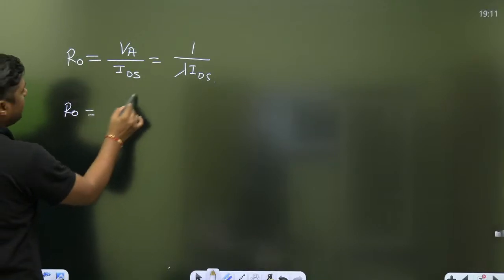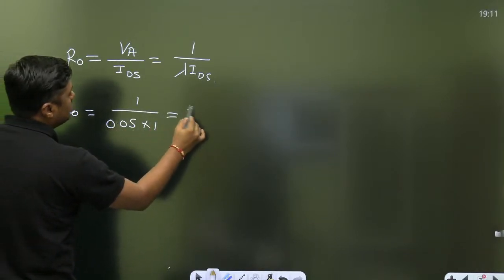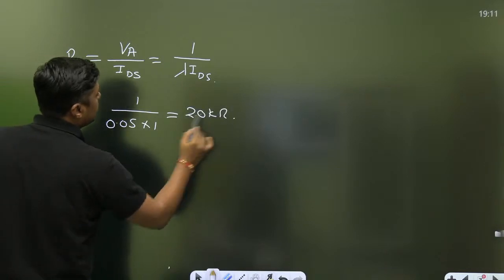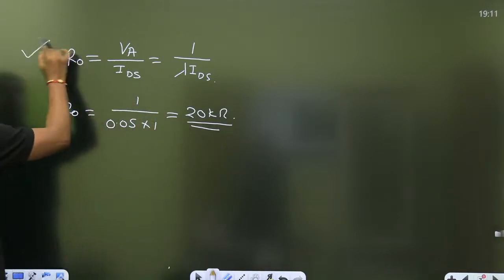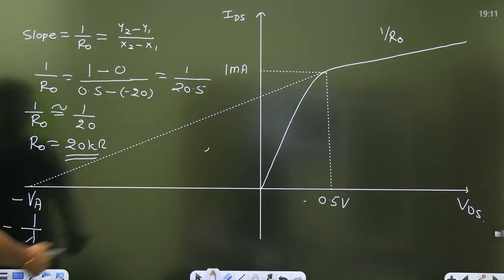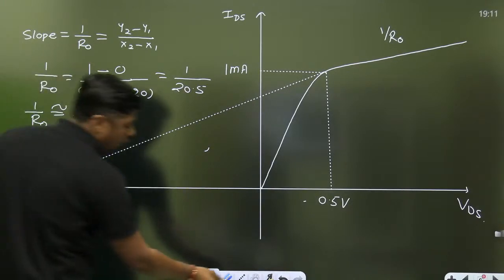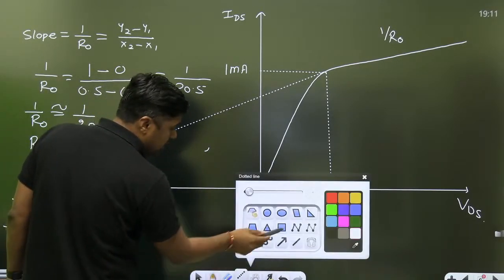You can directly find 1 by 0.05 into 1. That is nothing but 20 kilo ohm. You can check. But this is the important thing, how to find the slopes. Sometimes they want the exact value. This is the exact formula, how to calculate the output resistance.